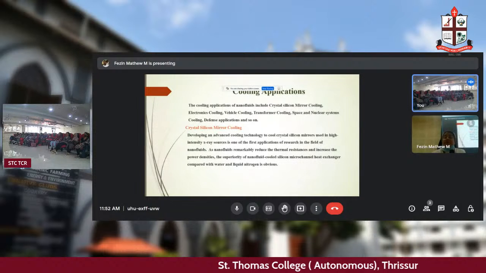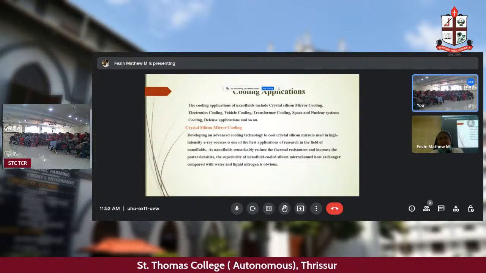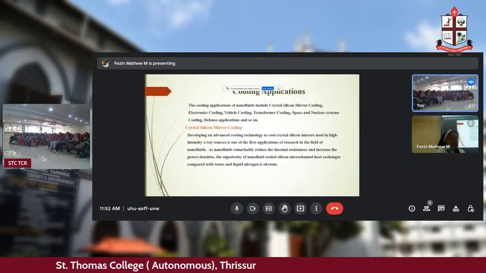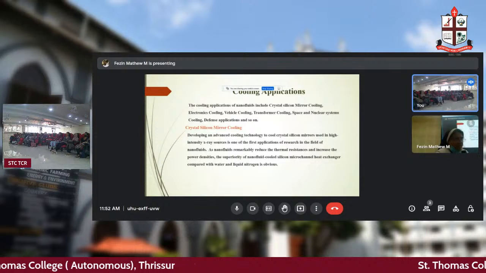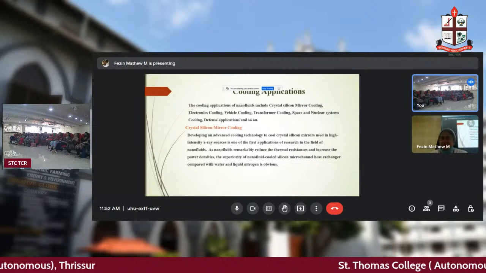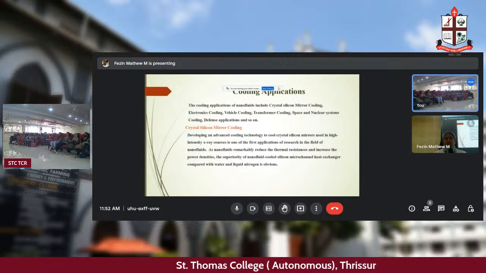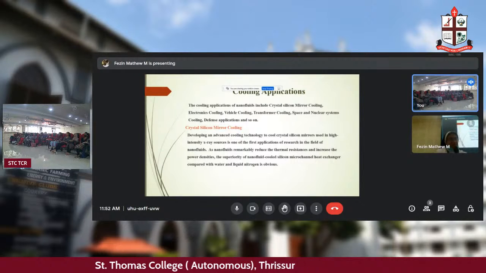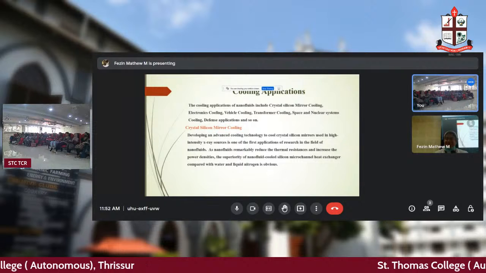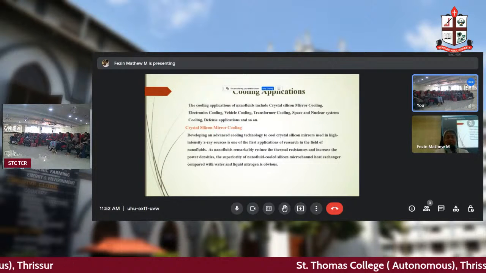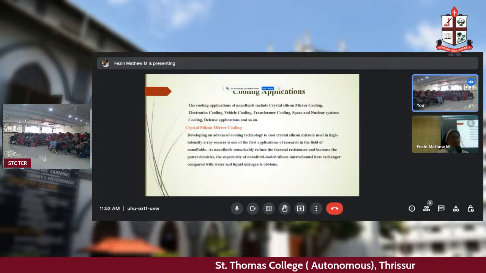For all those missions, what is the necessity? Space and nuclear systems cooling. We are seeing on televisions, Kalam is sitting somewhere, or the ISRO chairperson is sitting in front of some machines. All the people are counting 50, 49, 10, 9, 8, like that. Finally it will count zero. Something will happen or something will not happen.